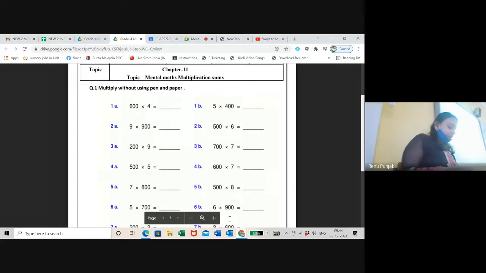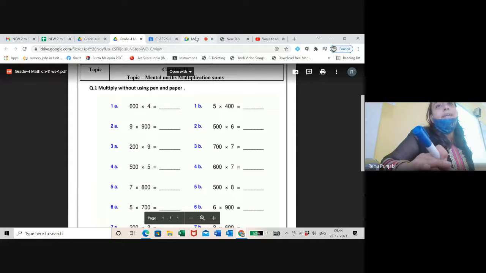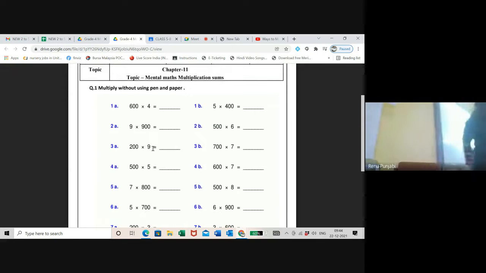Everyone knows it because it's just a revision of the previous class. Online students, wait. Let me explain to the offline students, then I will come to you all. See here. In this, you need not write in the proper multiplication way. Directly you can do it when the numbers have zeros in either the multiplicand or the multiplier.